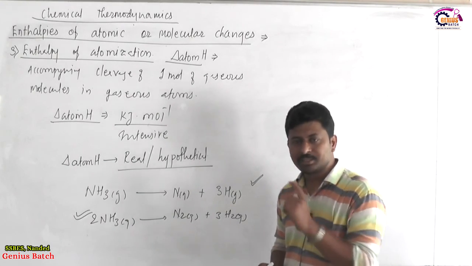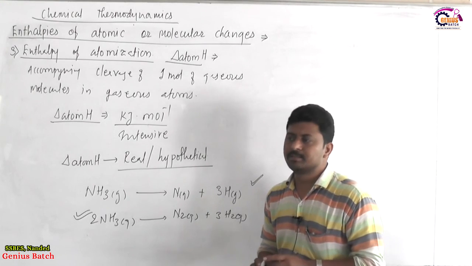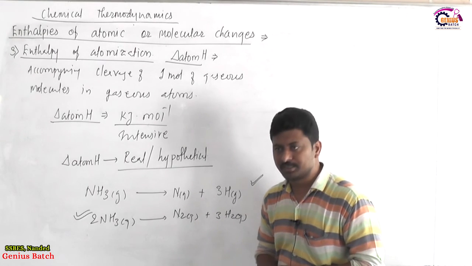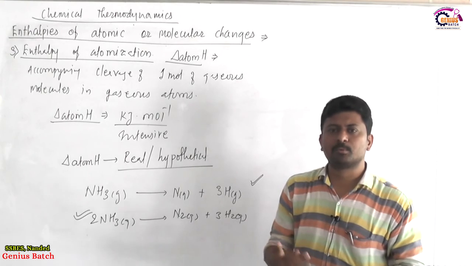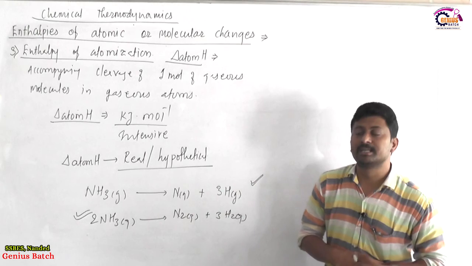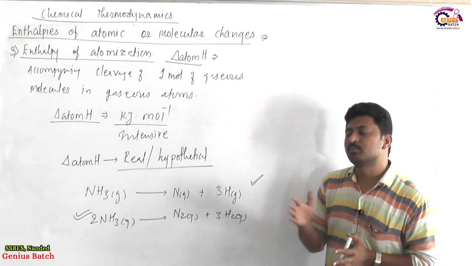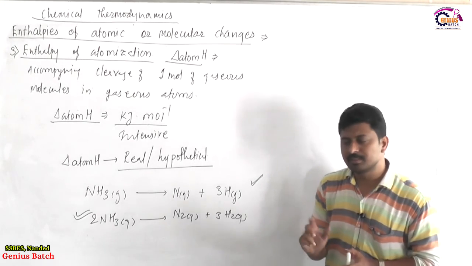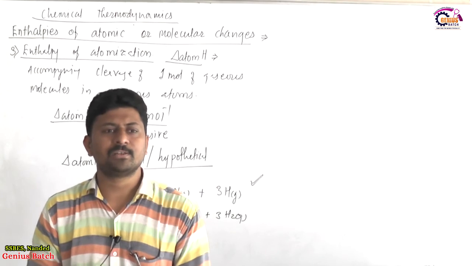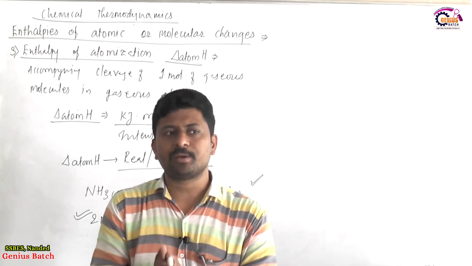The process of atomization is hypothetical, but the energy for it is a calculable value. We can have a numerical value for atomization. Even though we can't conduct the process on an experimental basis, we can measure how much energy is required for cleavage of a molecule into corresponding neutral atoms. This is measurable. It is a characteristic of enthalpy that the enthalpy change for processes which practically cannot be conducted is measurable.